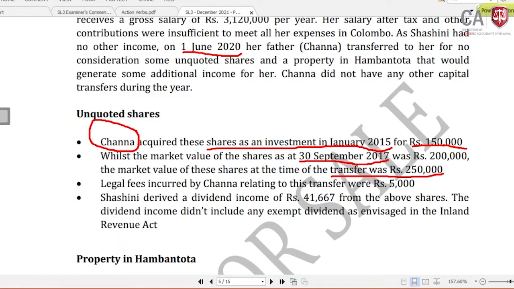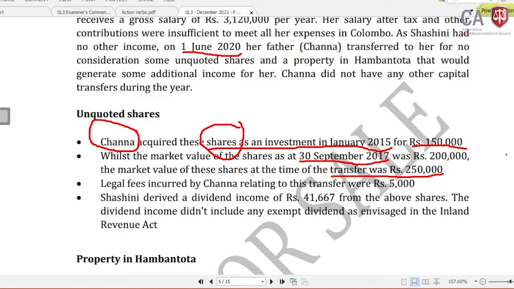Then the shares are what, Lamai? It is an investment asset. You should go with the definition of the capital asset, and you need to go with the definition of the investment. Done. Now it is recognized as an investment asset. You need to compute the capital gain.